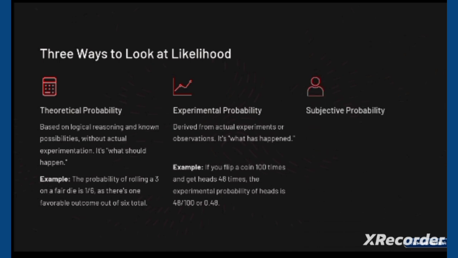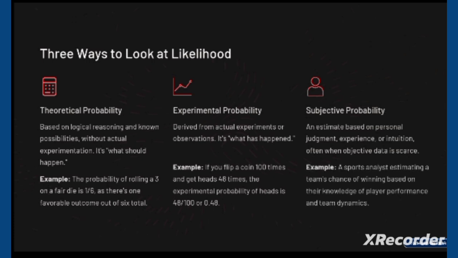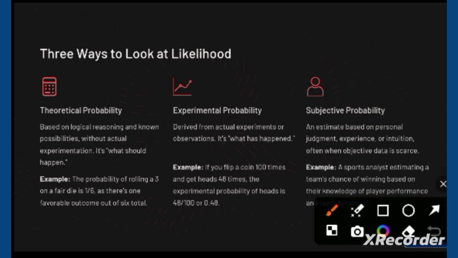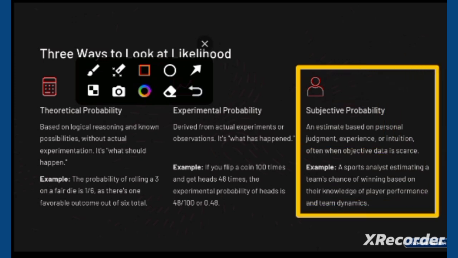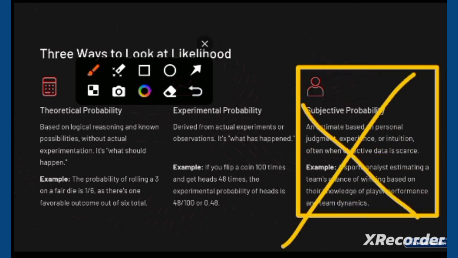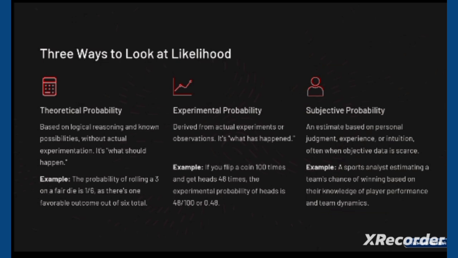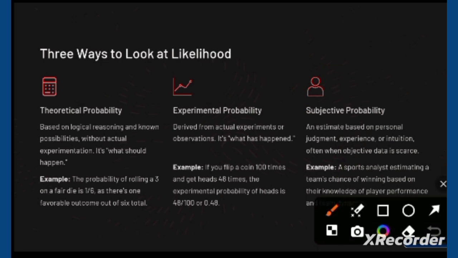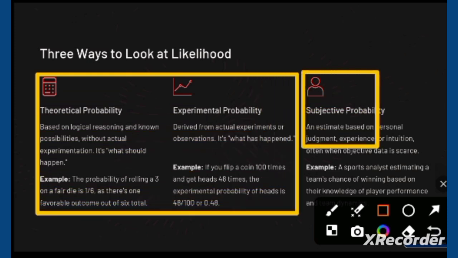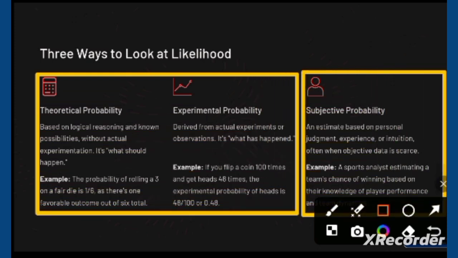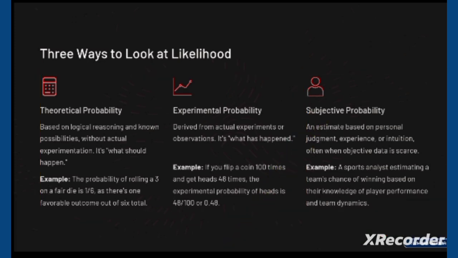So this is subjective probability. I'm not sure about subjective probability. This is not of your importance, so please skip it, or if you want to screenshot it, screenshot. I don't know much about subjective probability. I'm only sure about these probabilities. You can search this one on Google. Now you have to move to the next slide.